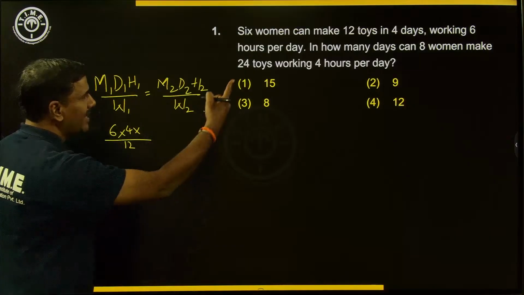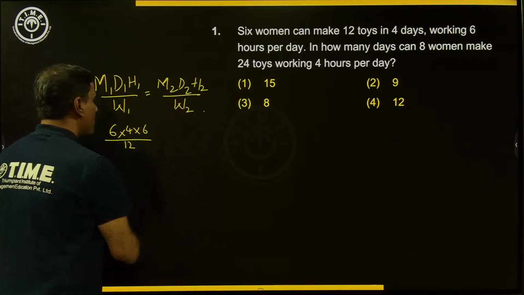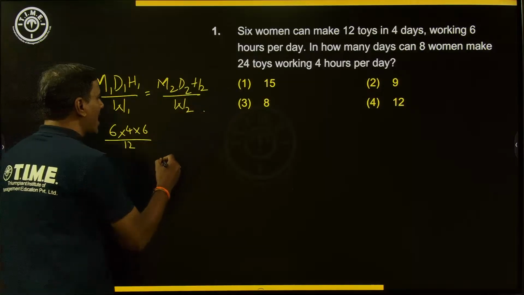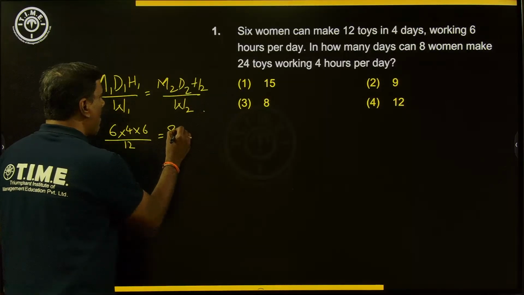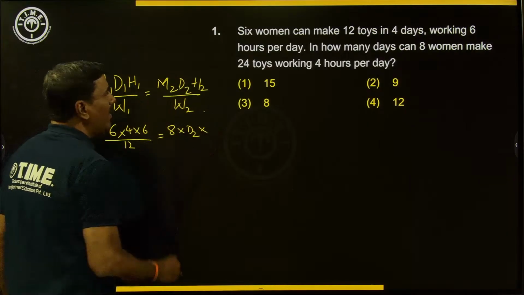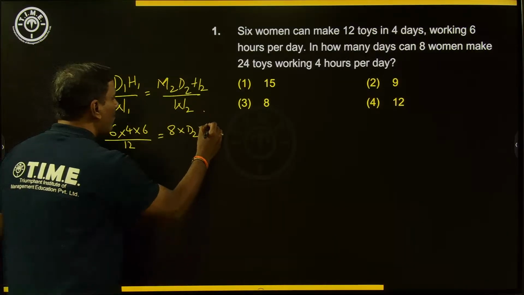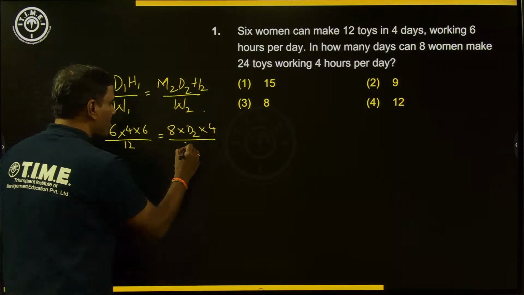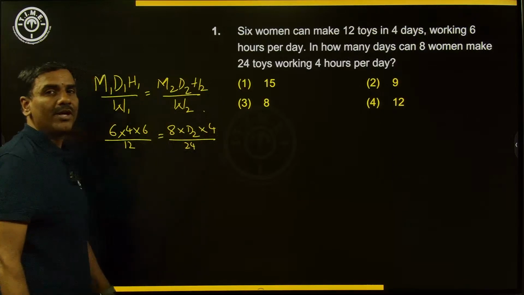And H in the first case, how many hours per day? 6 hours per day. Right. In the second case, how many women we are having? 8 women are working. How many days we have to find out? And the number of hours working per day in the second case is given as 4. And they are making how many toys? 24 toys. So work in the second case will be 24, we can say.